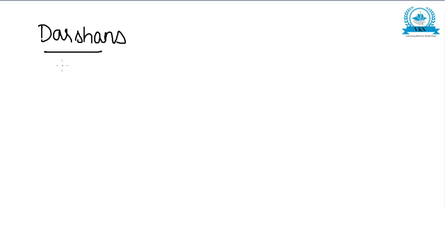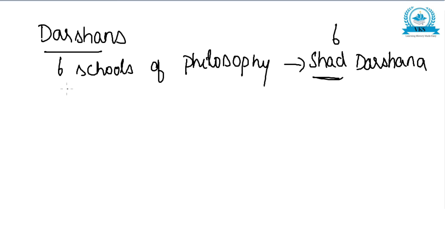Okay, Darshans. The 6 schools of Indian philosophy form an important part of Vedic literature. They are called as Shad Darshana. Shad means 6. Okay, Shad Darshana, that is 6 schools of philosophy. So which are the 6 schools of philosophy?